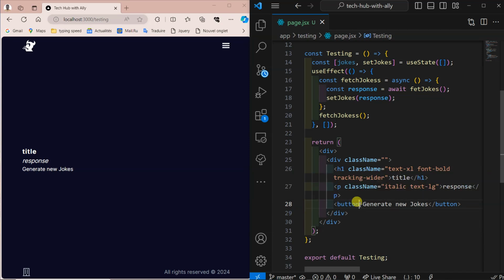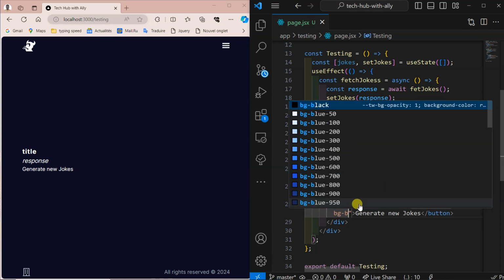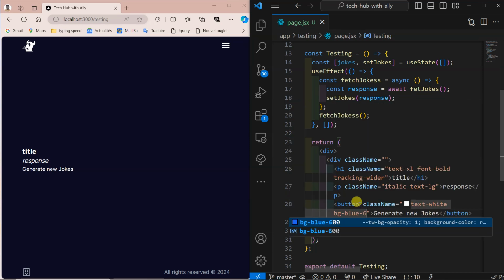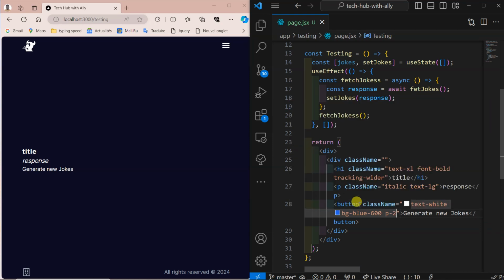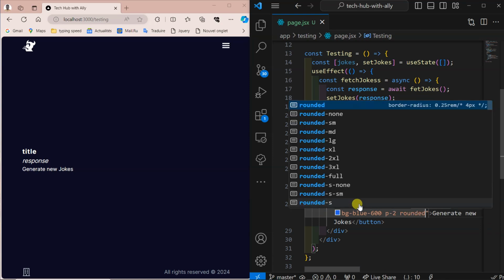I want it to be blue, so I can add the cn here. Class name, first text will be white, and then bg should be blue-600, padding should be 2, and it has to be rounded, the radius of the curve should be rounded-md.